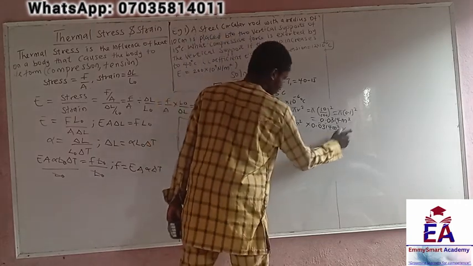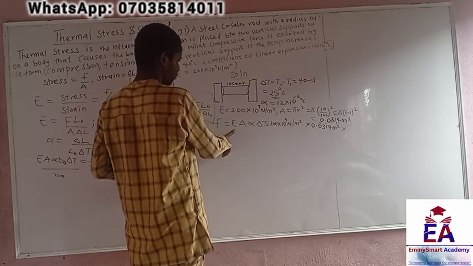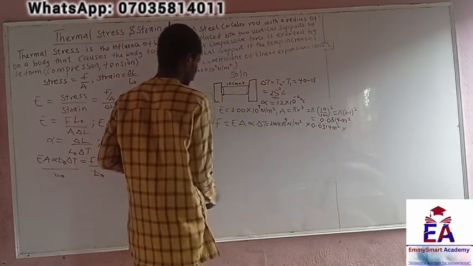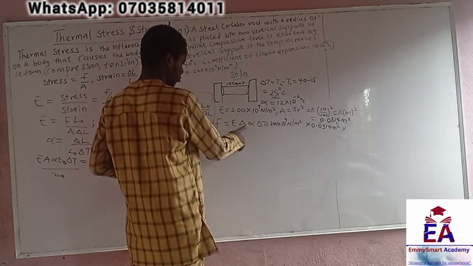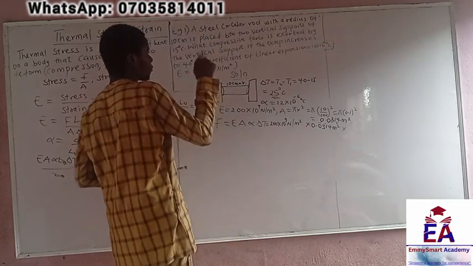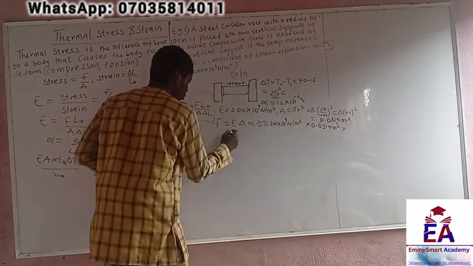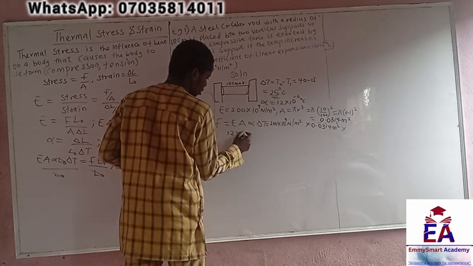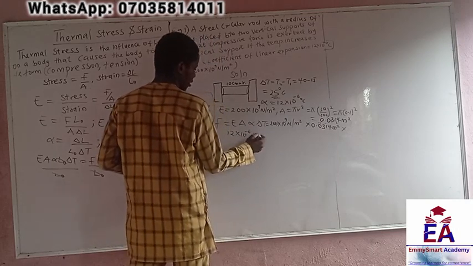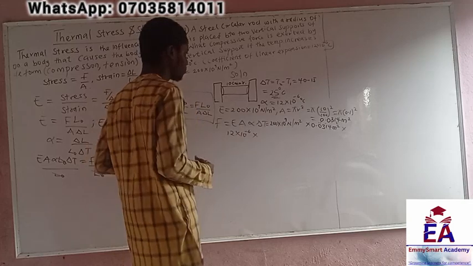Okay, so times what again? We have Young modulus, which is this. We also have area, which is this. The next thing is the coefficient of linear expansion, which is 12 times 10 raised to the power minus 6, right? Times, what again? Change in temperature.